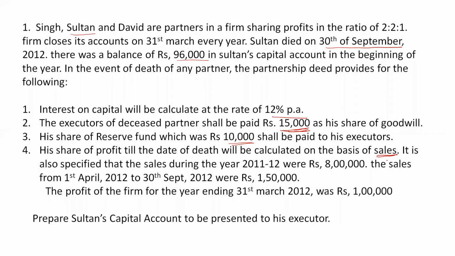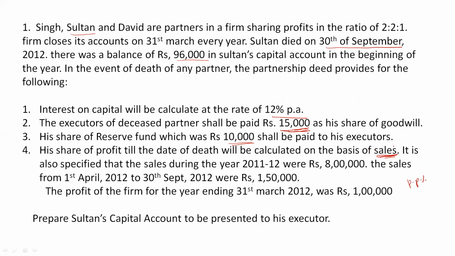Clear? Then next, now this thing is very important. His share of profits till the date of death will be calculated on the basis of sales. Now you have to remember that whenever they are asked to find out profit on the basis of sales, the first thing that should come to your mind is profit percentage, or profit margin.